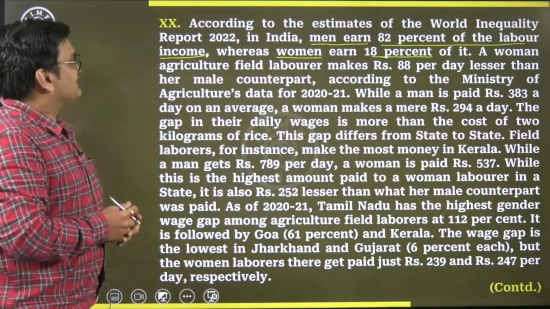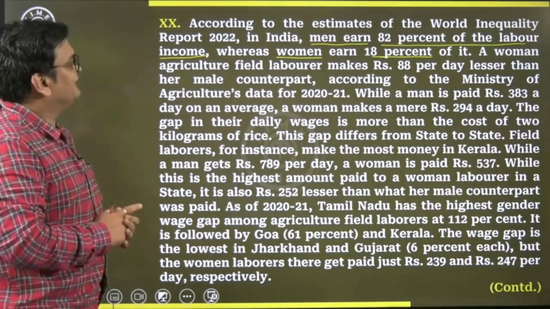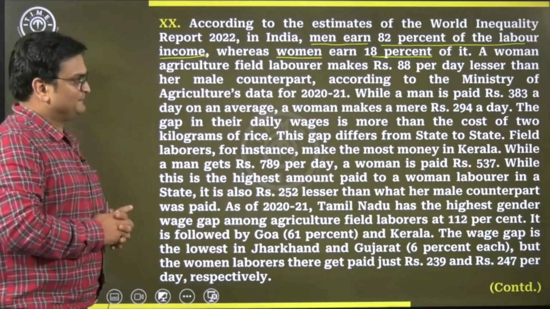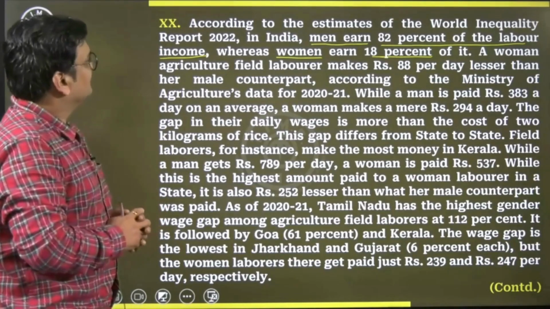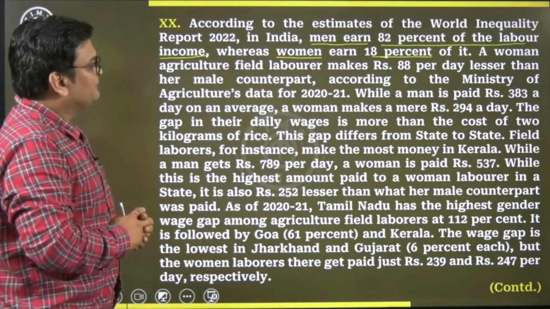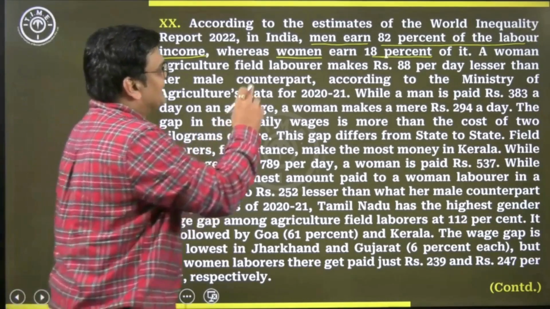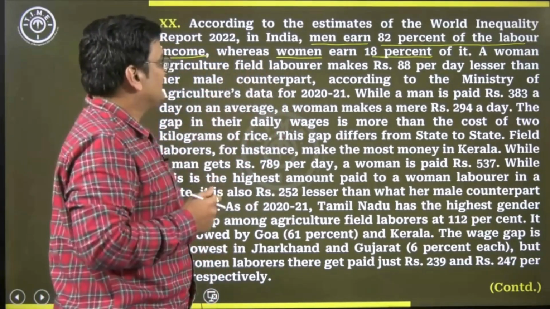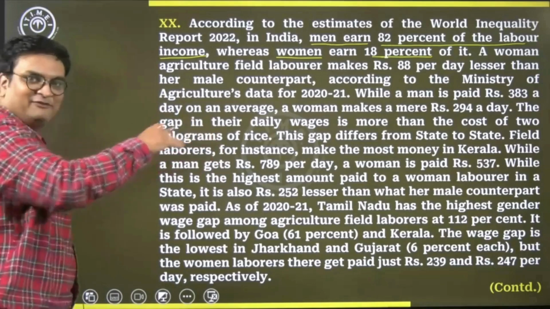A woman agriculture field laborer, so we are talking about a specific group now, makes 88 rupees per day less than her male counterpart. According to the Ministry of Agriculture's data for 2020-21, while a man is paid 383 a day on an average, a woman makes a mere 294 a day. So a woman makes 88 rupees per day less than her male counterpart, and so on and so forth. There is some information that we have.